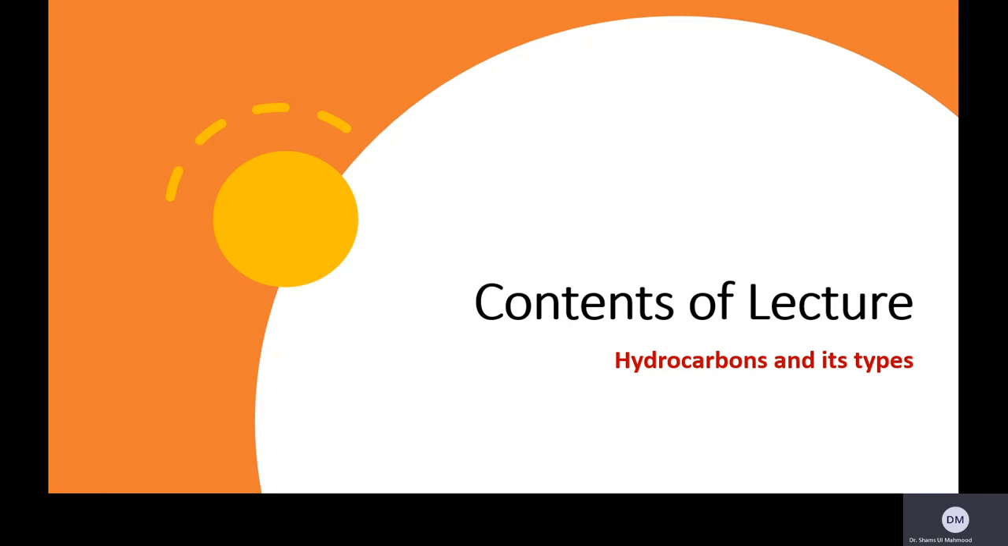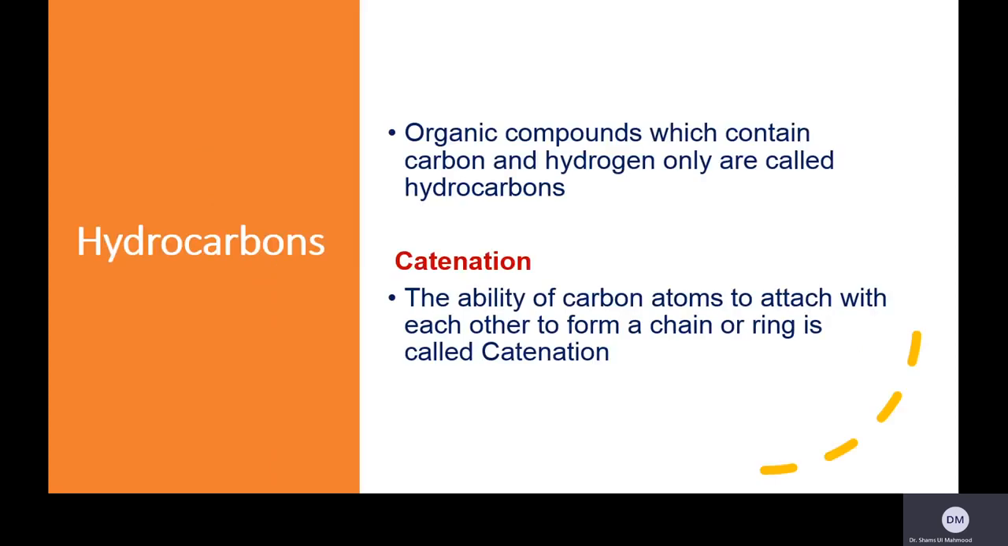So first, we want to discuss the hydrocarbon. We know the organic compounds which contain only carbon and hydrogen are called hydrocarbons. And organic chemistry is the study of hydrocarbons and their derivatives. For example, alkanes, we know that there are methane, ethane, propane, butane. They all are hydrocarbons.